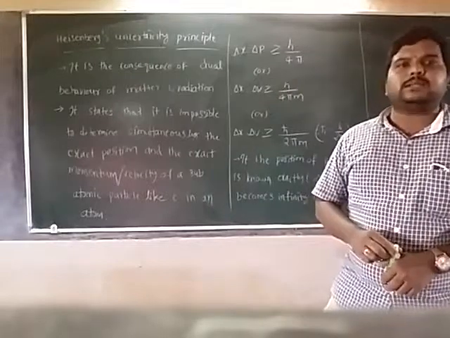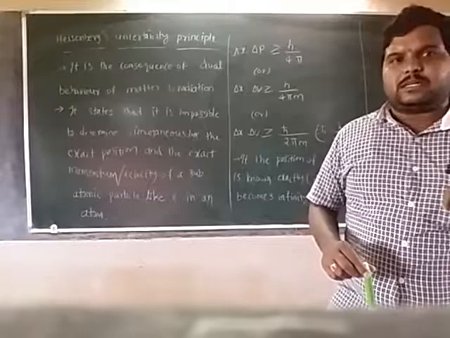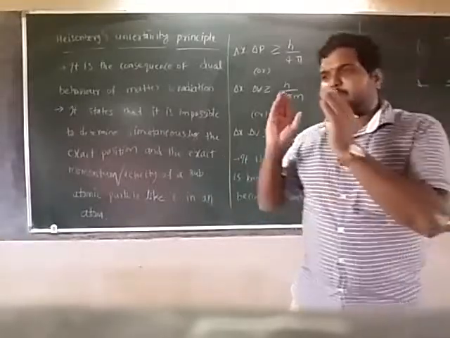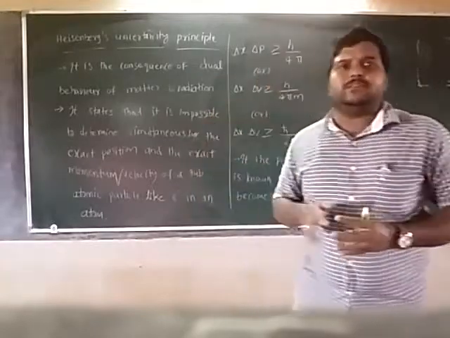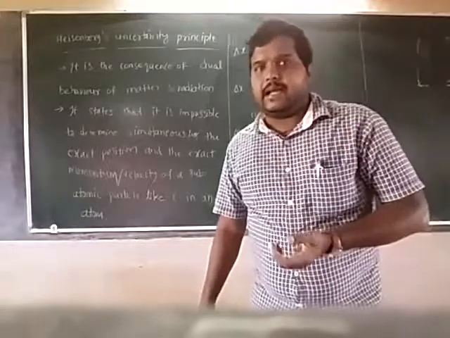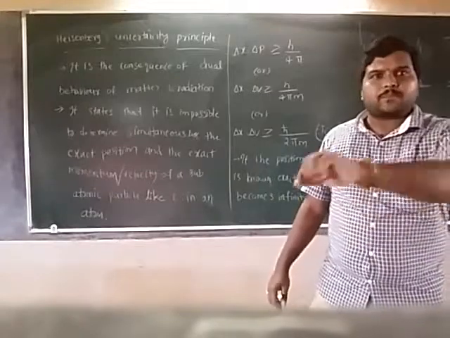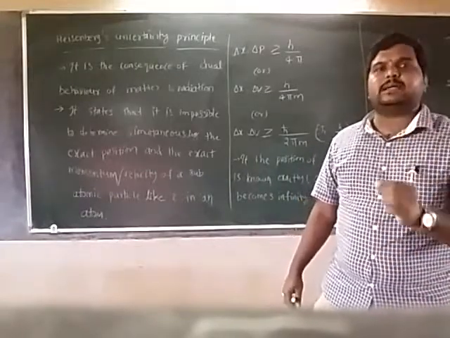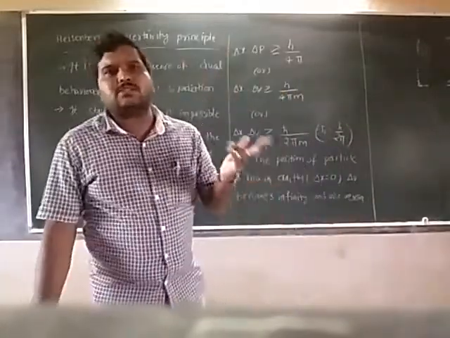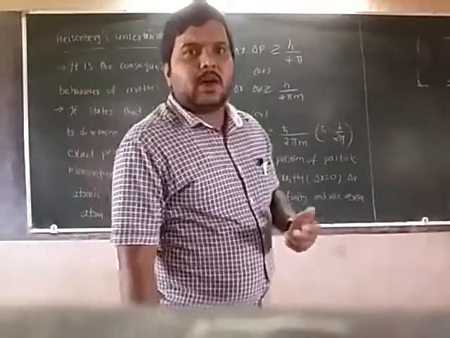Because you know that the electron is a very light particle. When we shine light with a shorter wavelength, that is, higher energy, on the electron, a smaller particle, you may see a change in the position as well as the velocity or momentum.